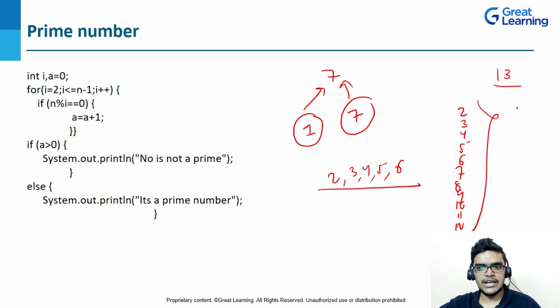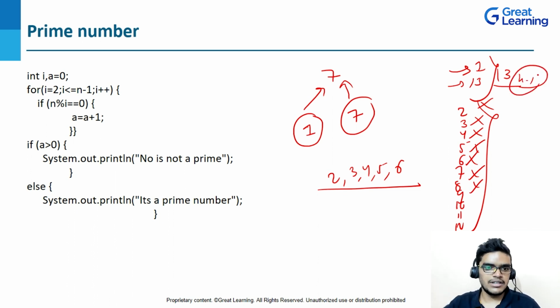If you want to know whether the number is prime or not, because the formal definition says a number will be prime if it is divisible by 1 and the number itself, right? So if I check whether 13 is divisible by 2, I will say no, it's not divisible. 13 divisible by 3, it's not divisible. 4, not divisible, and I will check each and every number up to n minus 1, right?